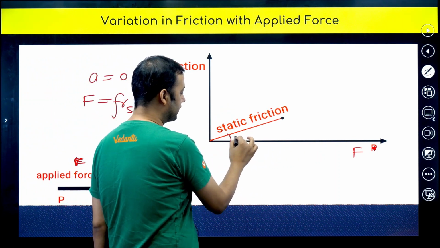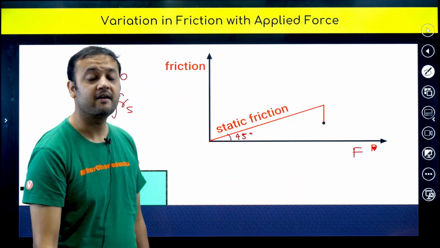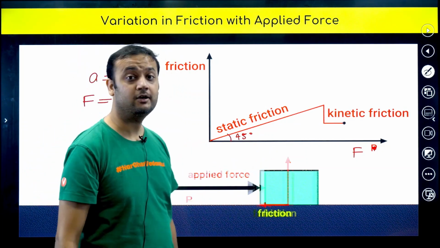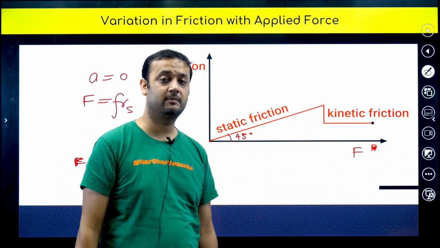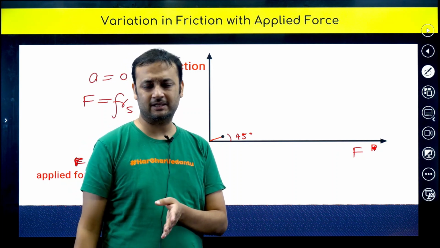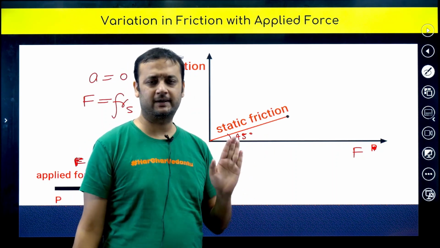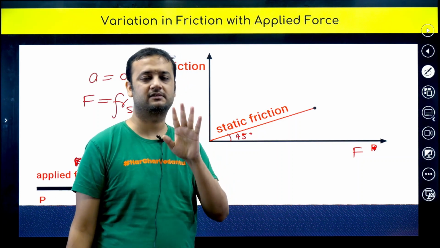So this angle will be 45 degrees. Why? Because this will be a line y equals mx, and m will be 1, slope will be 1. In mathematics you might have been taught this. If you have not studied the straight line chapter in mathematics, then you will not understand this 45 degrees, so you can skip it as of now.